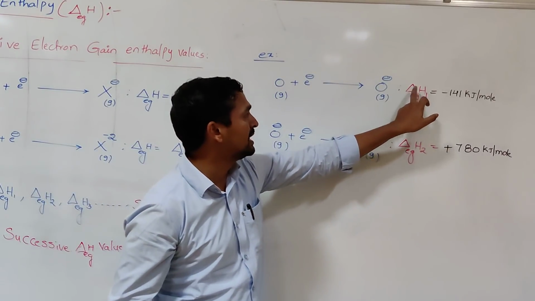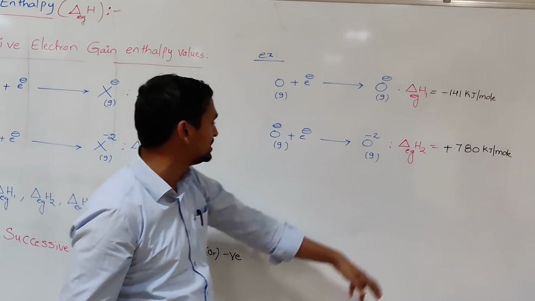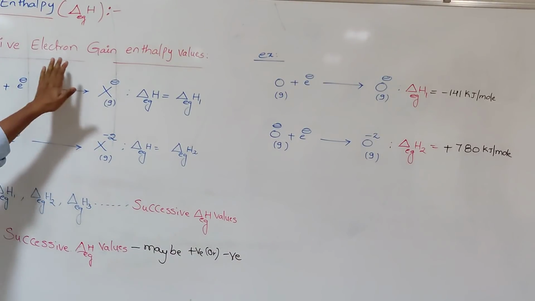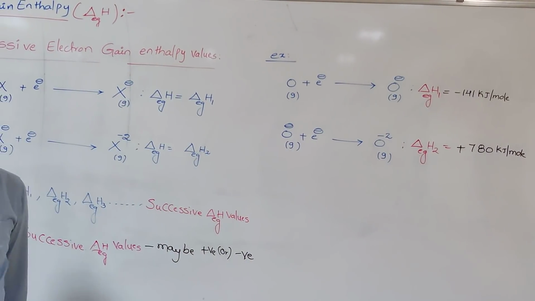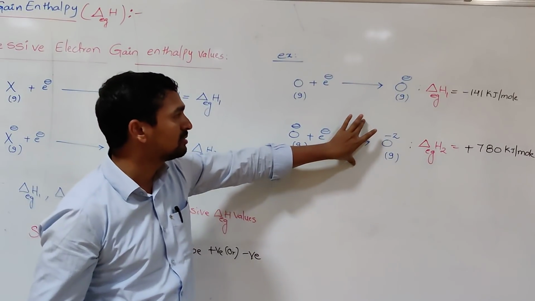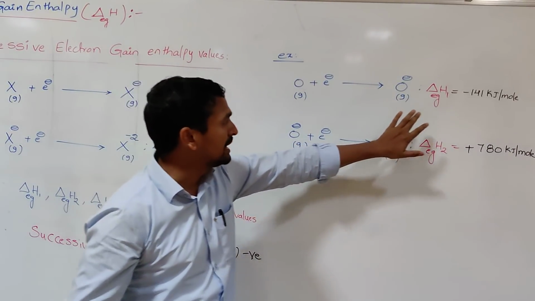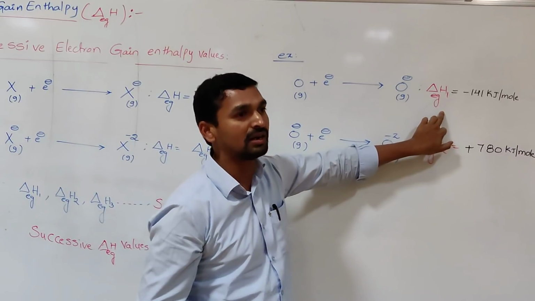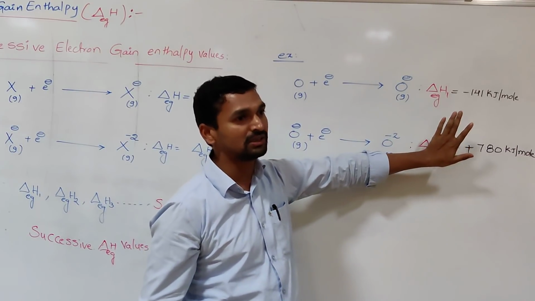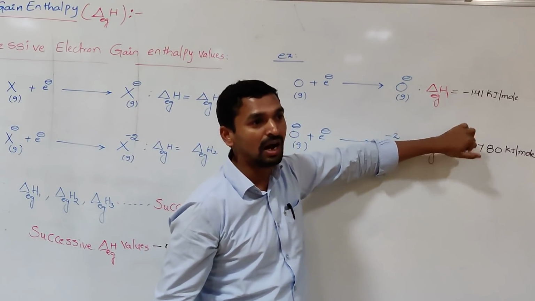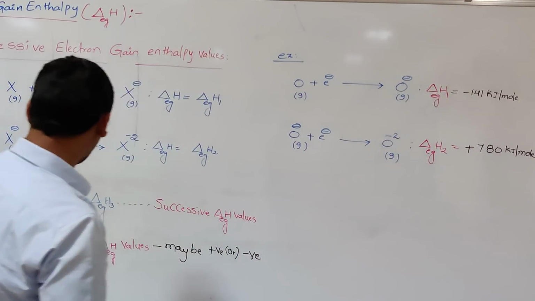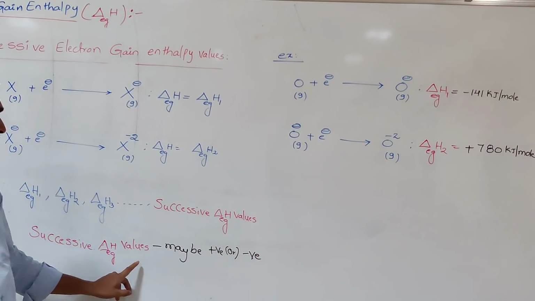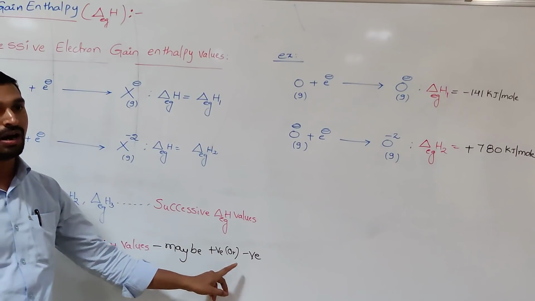So delta H1 Eg and delta H2 Eg are called successive electron gain enthalpy values. This example also concludes one more statement: the electron gain enthalpy value may not always be negative, and may not always be positive; it may be positive or negative. That's why the successive electron gain enthalpy values may be positive or negative.